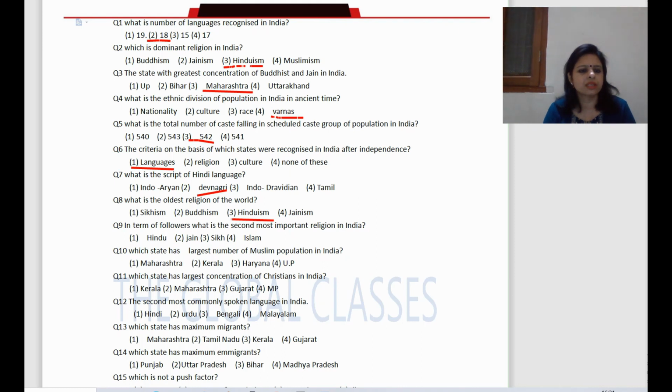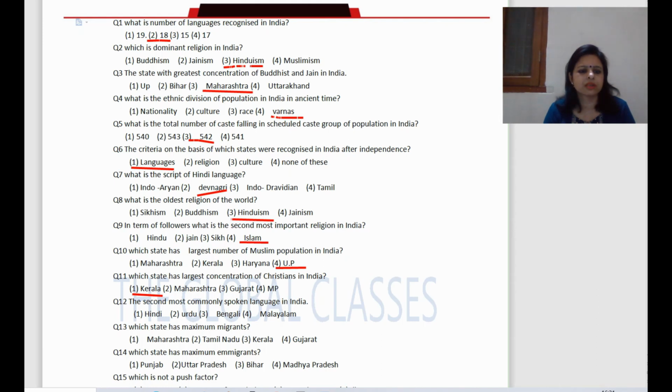Now next question, in terms of followers, what is the second most important religion in India? The right answer is Islam. Now next question, which state has the largest number of Muslim population in India? The right answer is UP. Now next question, which state has the largest concentration of Christians in India? The right answer is Kerala.